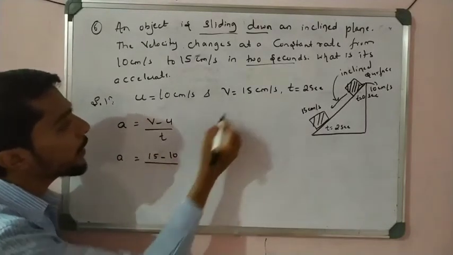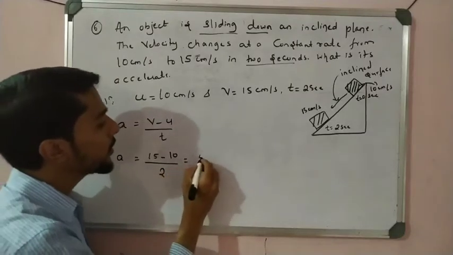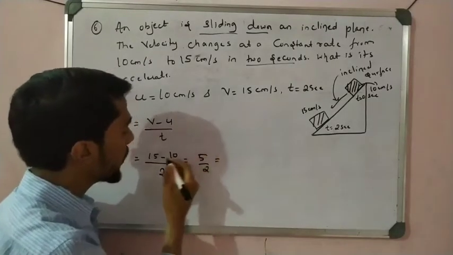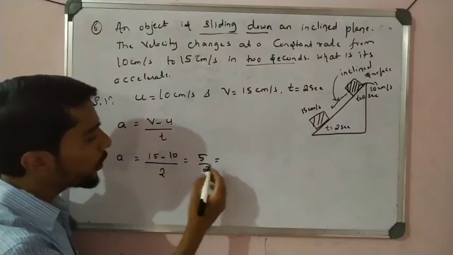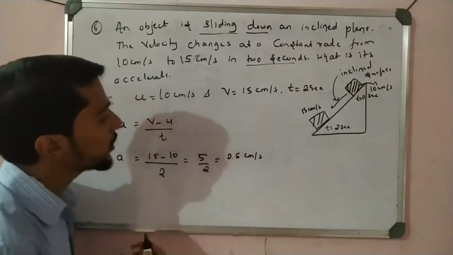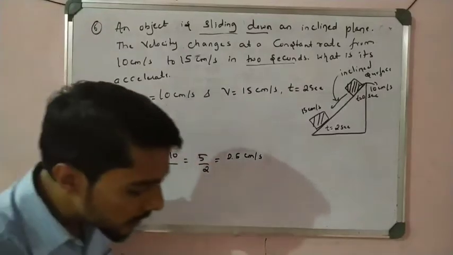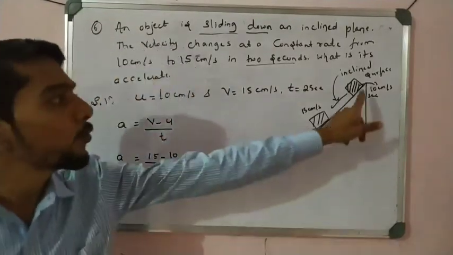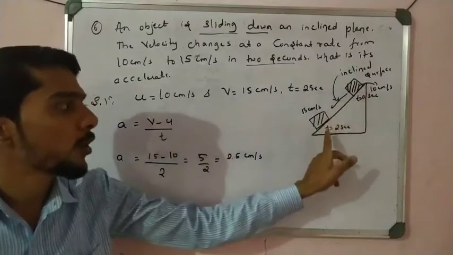And the time here is 2 seconds. So 15 minus 10 is equal to 5, 5 by 2, that is 2.5 centimeter per second squared. So this is the answer, right? This is the acceleration of the block when it moves from the top to the bottom, in the downward direction.